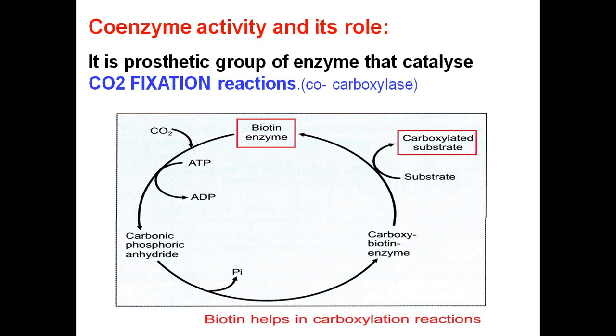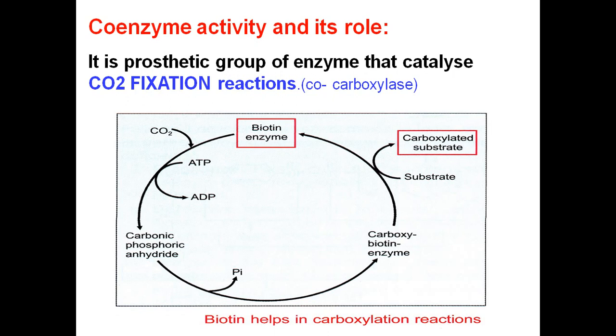Now if you see here, this is a carbonic phosphoric anhydride compound. This is converted to carboxy biotin enzyme. So this is how the carboxylation reactions take place with the involvement of biotin as coenzyme.